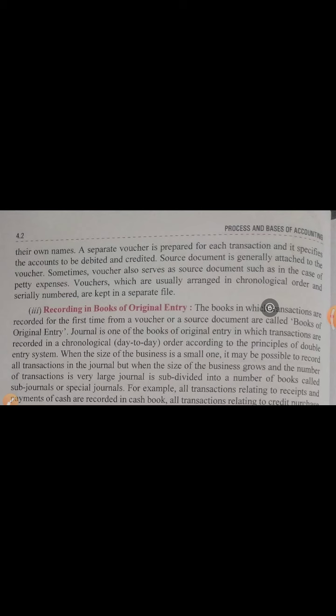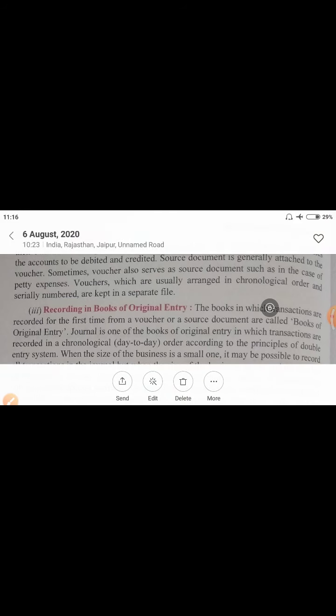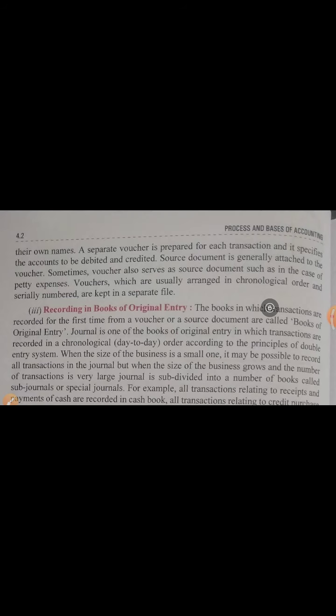When the servant returns after purchasing all the things, you must take all the documents for that 1,000 rupees, showing how he spent it. He gives you all the bills of the stationery shop or any other things he purchased, saying I purchased these items. So on the basis of those bills, you will prepare a voucher in your shop.